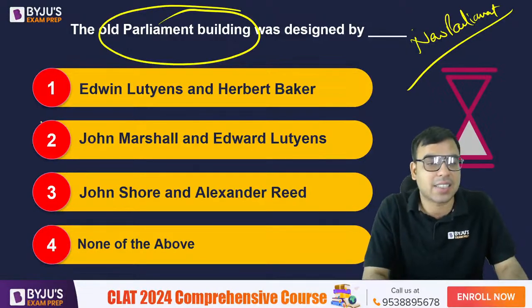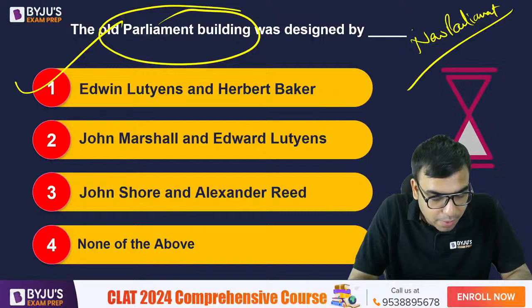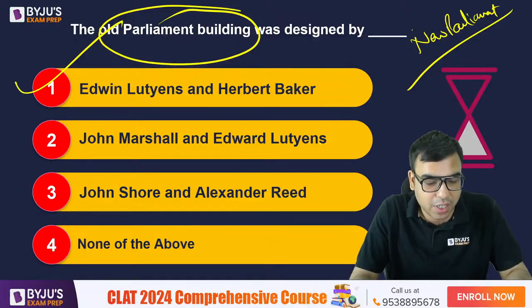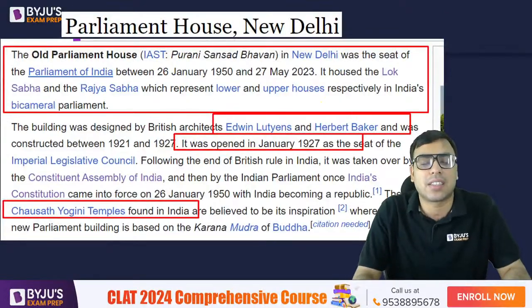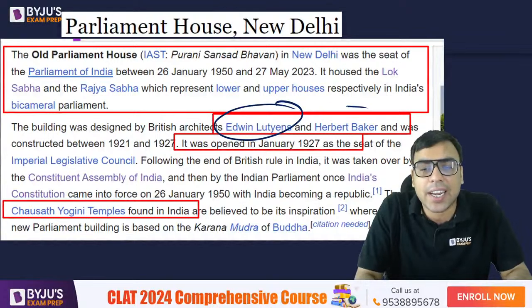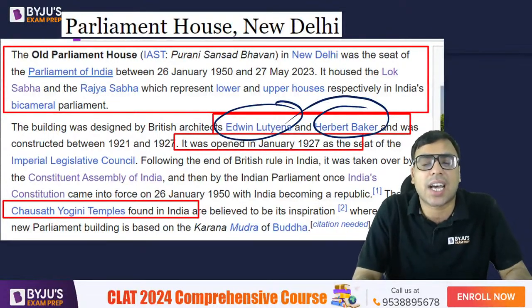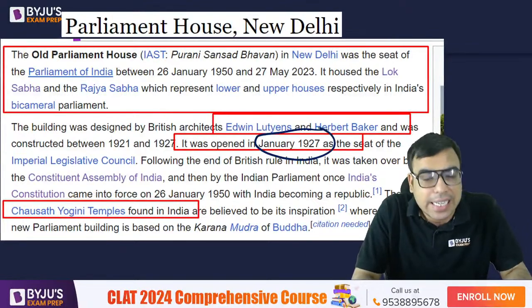Yes, the right answer is A. Edward Lutyens and Herbert Baker. Yes, Roxana, Tayyaba, Zoya, Alok Pratap, Mohita, Education. Yes, जिन्होंने भी one answer किया, you all are right. Edward Lutyens and Herbert Baker. ठीक है? So this is Edward Lutyens and Herbert Baker. These are considered as the architects of the old Parliament House, which got opened in January 1927.